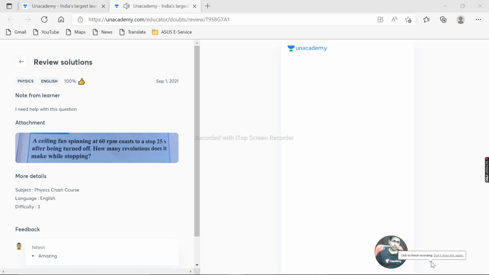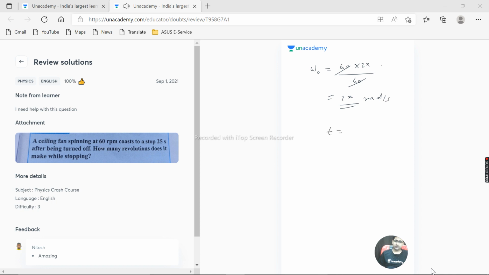Students, so we have a question over here. Question is: a ceiling fan is spinning at 60 revolutions per minute. That is, omega naught is given to us. That is 60. Revolution is 2 pi, and 1 minute is 60 seconds. So this is now in radians. So we are getting 2 pi because this gets cancelled out. Okay, 2 pi radian per second.